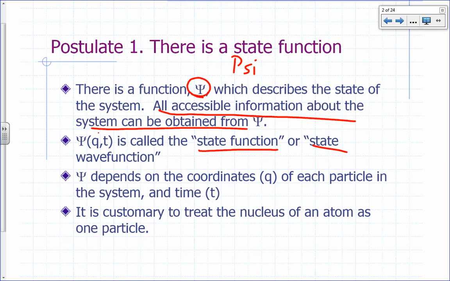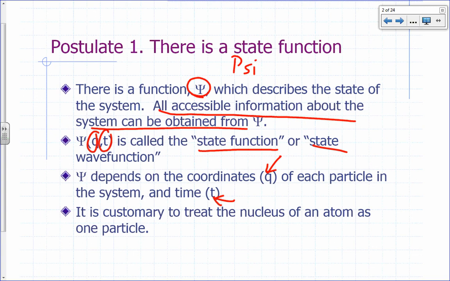It depends on Q and T. What are Q and T? Q represents the coordinates of each and every particle in the system, and T is the time.